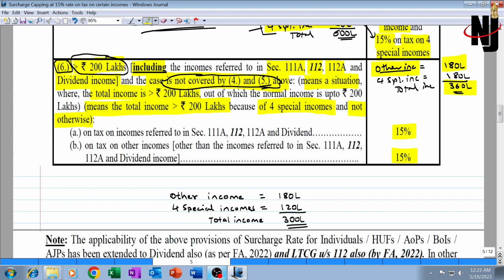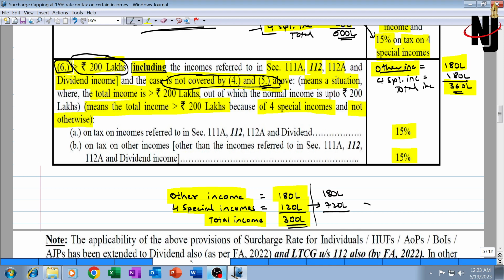Let us try to understand this with the help of an example. Other income is less than 2 crore, 180 lakh. The 4 special incomes are 120 lakh, or you can take any example. Total income is greater than 2 crore. Let me give you another example. Total income is more than 2 crore. Other income is 180 lakh, that is less than 2 crore. Special income, instead of 120 lakh, let me take 720 lakh.